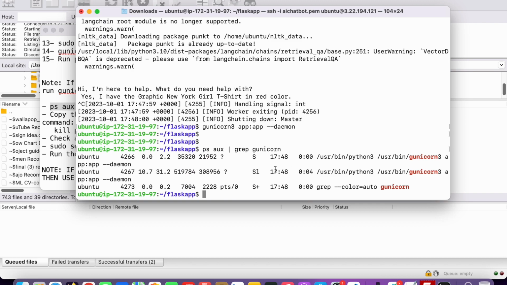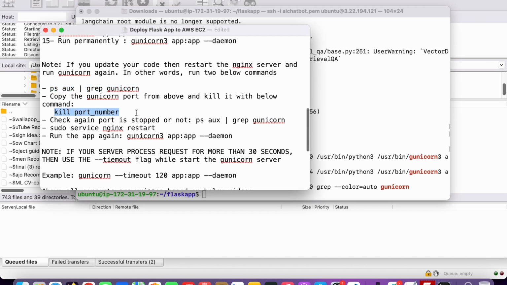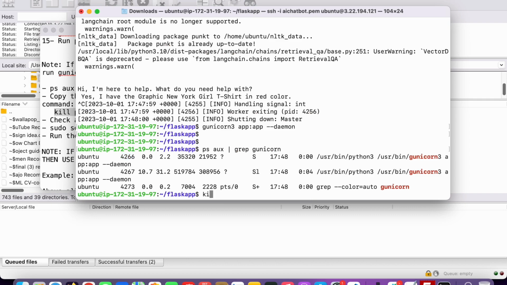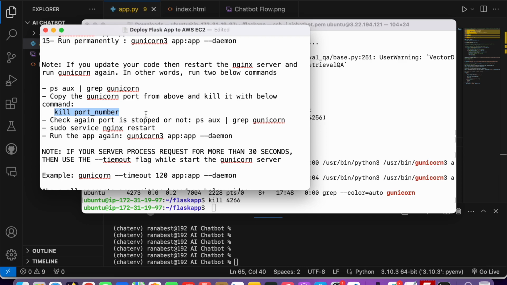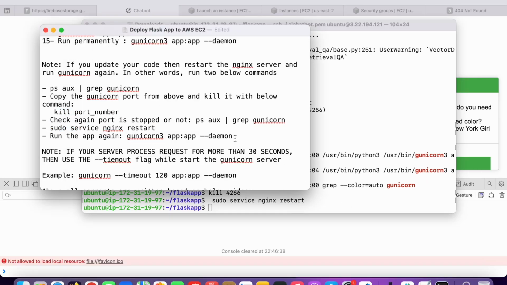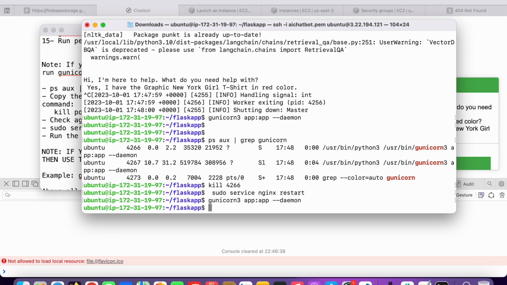Just copy this code, paste it here. This will tell you all the open ports. First you just need to copy this, right, and kill this port. So just kill this and hit enter. Once it's killed, you just need to restart your nginx server again. Then copy this and run it permanently, and that's it. This way you can update your file and update the server.